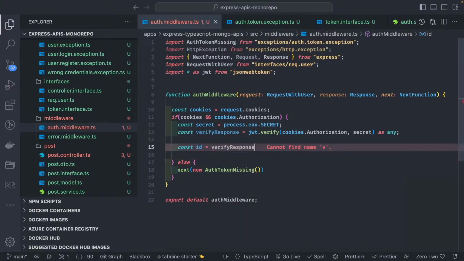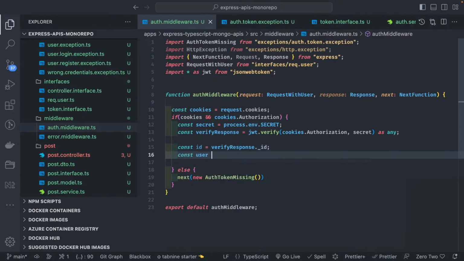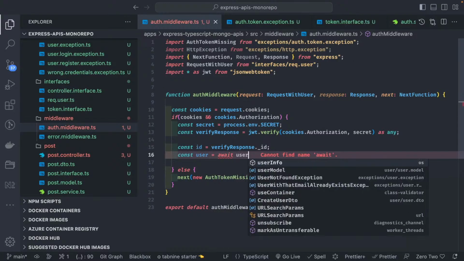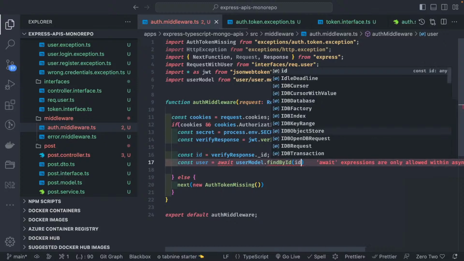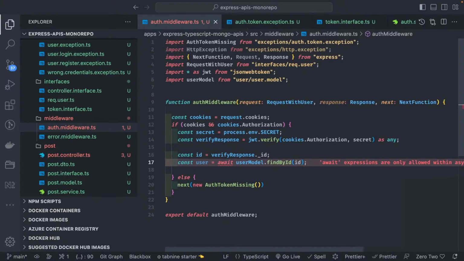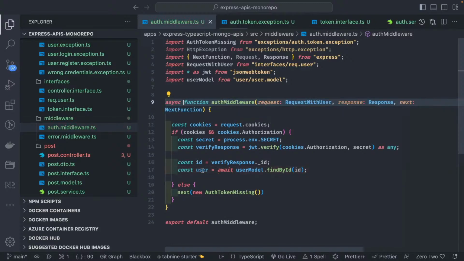So verifyResponse._id, and then we can get the user from it. await userModel.findById, because whatever the ID you are putting in the token, we will try to just get it. If this token exists, whether a real user exists with this token or not.